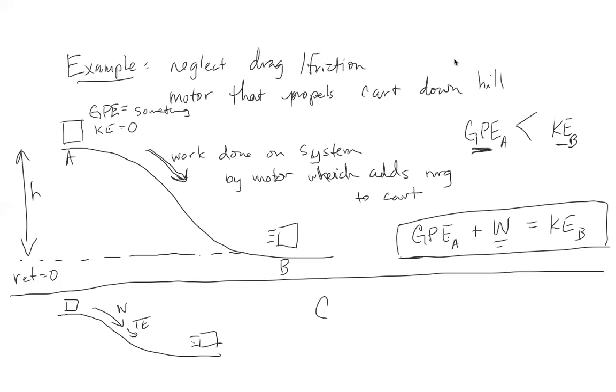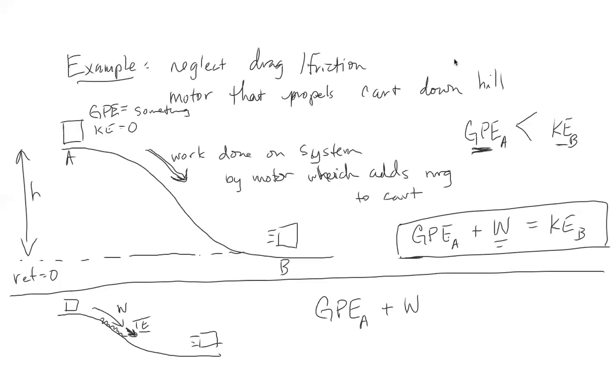Well, we know we start with our gravitational potential energy at point A. We know that there's work being done by the motor, so we add that in because that's energy added to the system. And then we know that there's friction because this is a bumpy road. So there's energy being lost to heat or thermal energy.